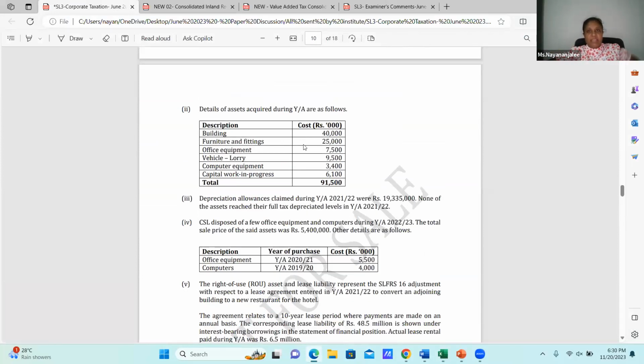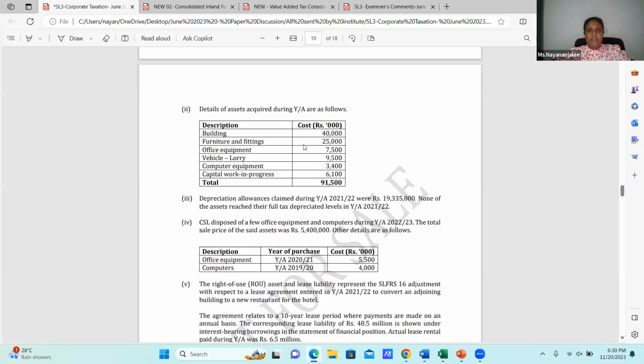The building, 40 million. Building is a class 4 depreciable asset, number of years, it's 20. Furniture and fittings, class 3 depreciable asset, is 25 million. Number of years, 5. Office equipment, same class, 7.5 million, it is 5 years. Vehicle, lorry, again it's 5 years. Computer equipment, it's again 5 years. Capital work in progress: for capital work in progress, you cannot provide capital allowances.